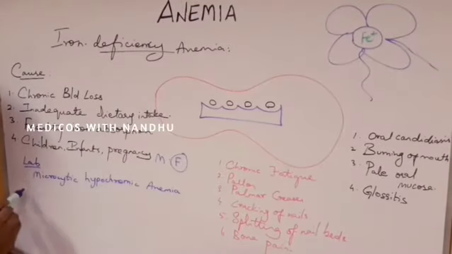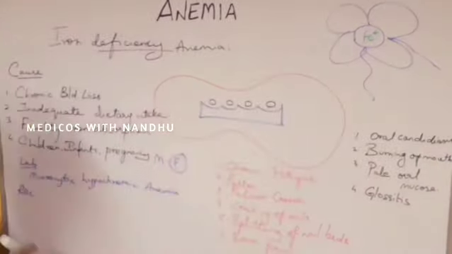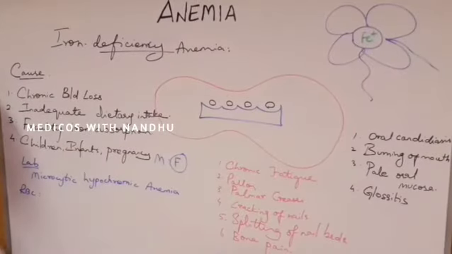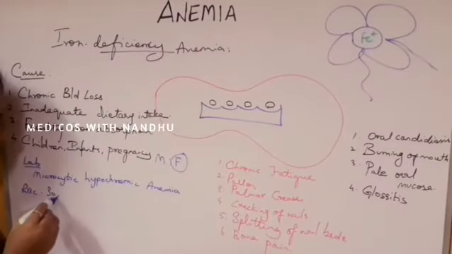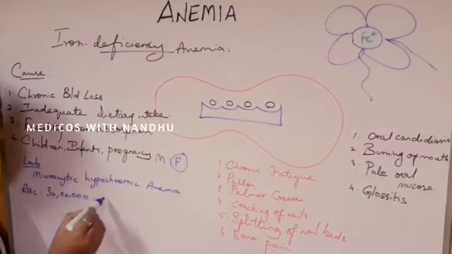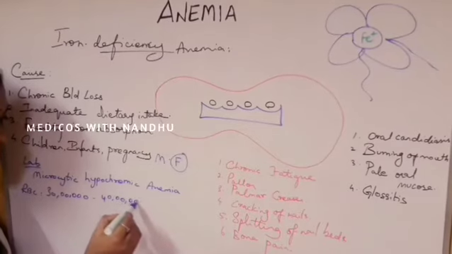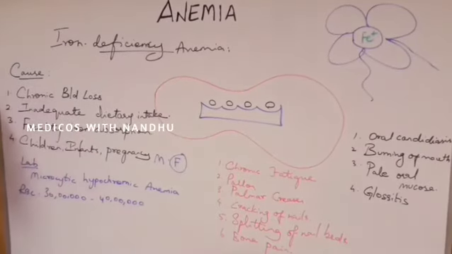And then the RBC count. Normally, what is the RBC count? It runs around 3 to 4 millions. But in iron deficiency anemia, only 30 lakhs to 40 lakhs is present.